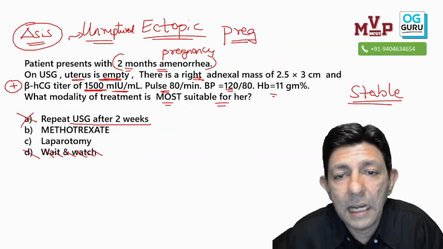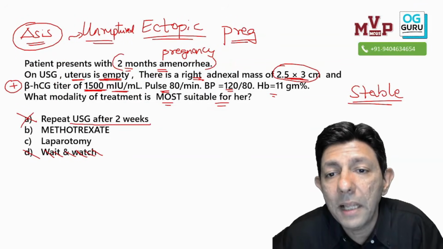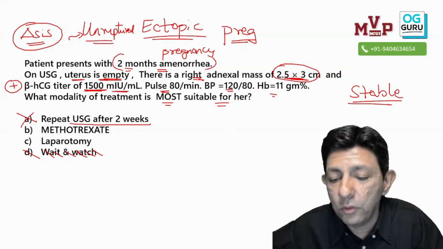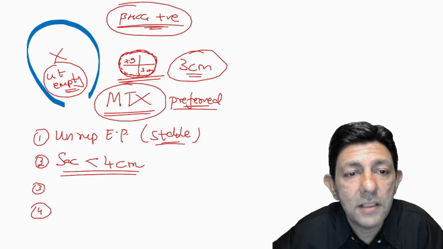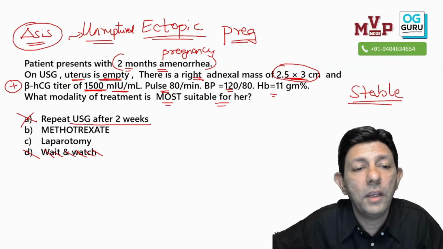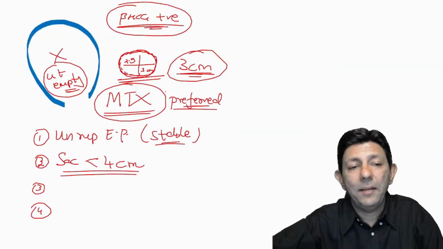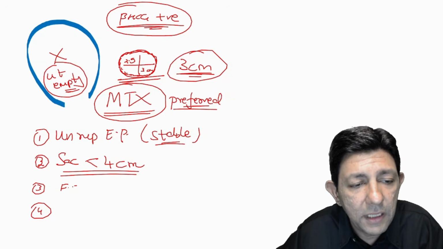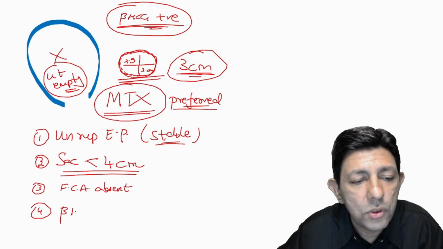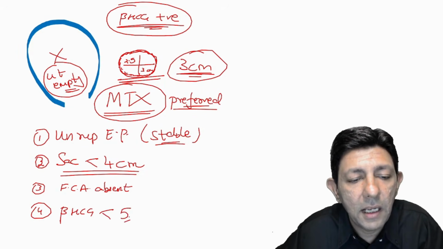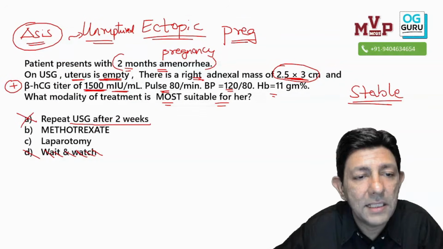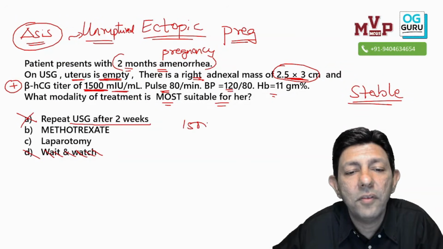You can see the pregnancy, the right adnexal mass of 2.5. Don't multiply this 2.5 into 3. Multiply nahi karna hai. 2.5 into 3 means one side is 2.5, one side is 3. It's almost like 3 centimeter. Okay. So yes, and patient should be stable. Sac should be less than 4 centimeter. Preferably the fetal cardiac activity should be absent, and most importantly, beta HCG less than 5000. And look at our beta HCG level, it is 1500.